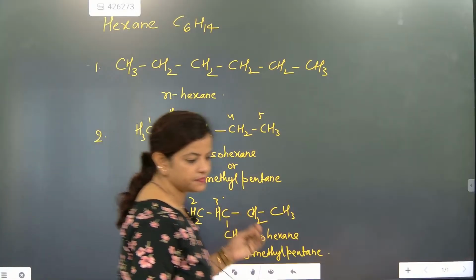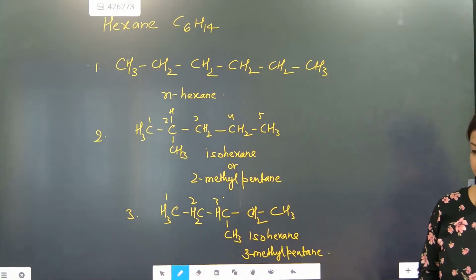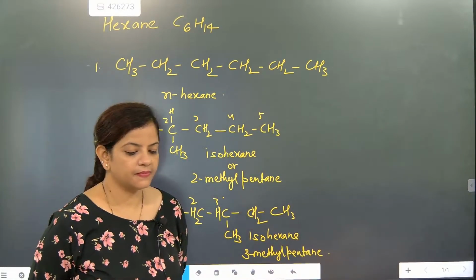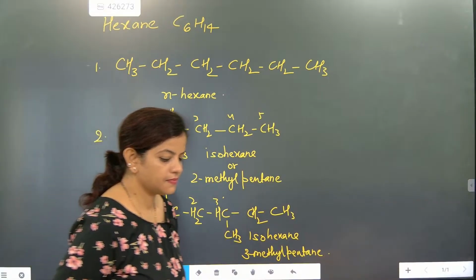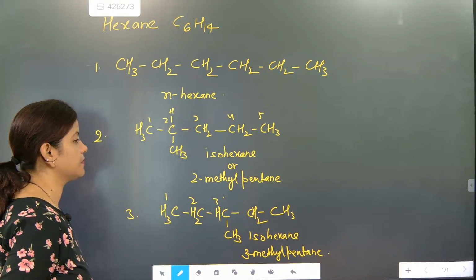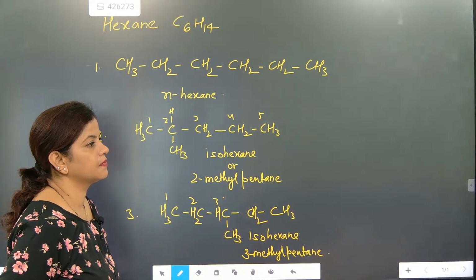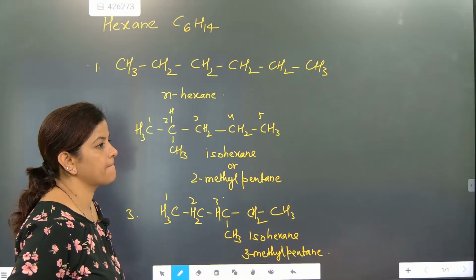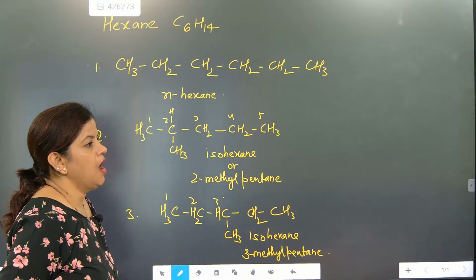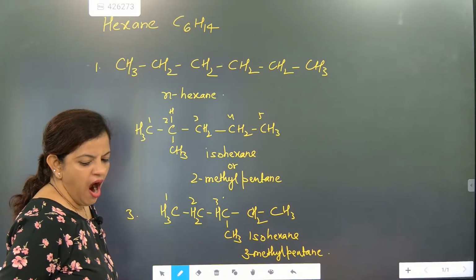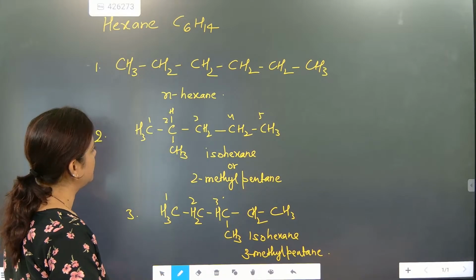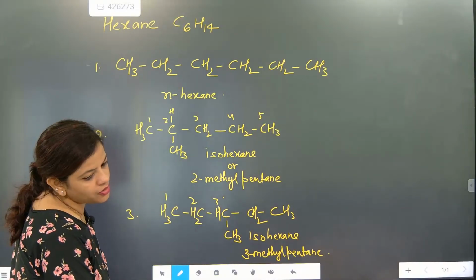Okay. So three structures possible. We will talk about the fourth structure.